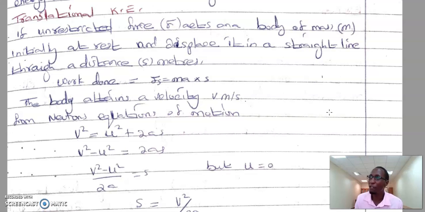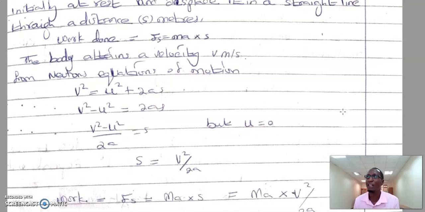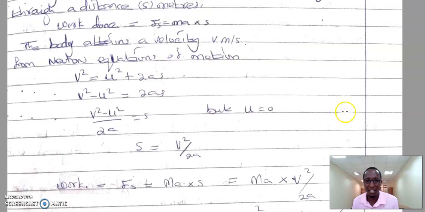From Newton's equation of motion, which we earlier covered, we see that v squared is equal to u squared plus 2as. v is the final velocity, u is the initial velocity, a is the acceleration, and s is the distance covered. So we want to rearrange this so that we can get the formula for s. And since our initial velocity is 0, you have v squared divided by 2a is equal to s.